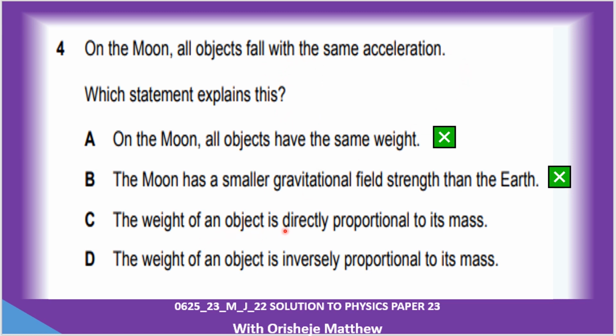The weight of an object is directly proportional to its mass. The weight of an object is inversely proportional to its mass. The reason why all objects fall at the same acceleration on the moon is because the gravitational attraction of the moon on the object is proportional to the mass of the object. So the answer is C.